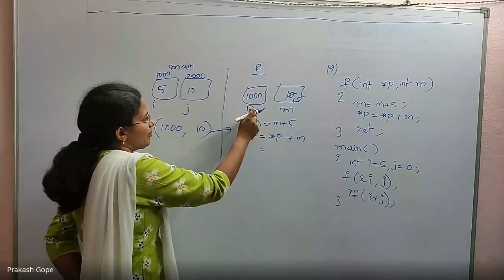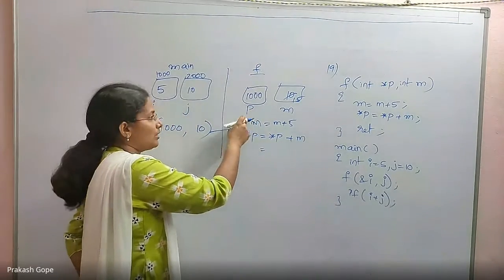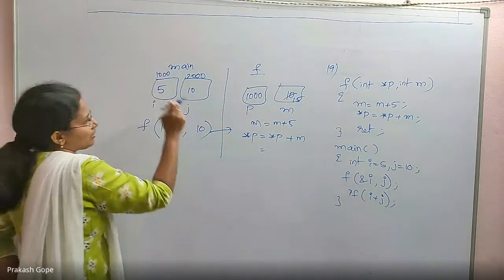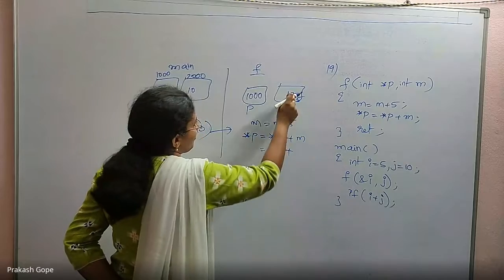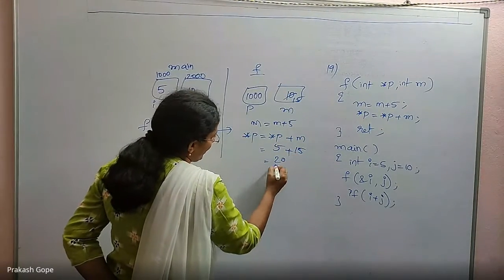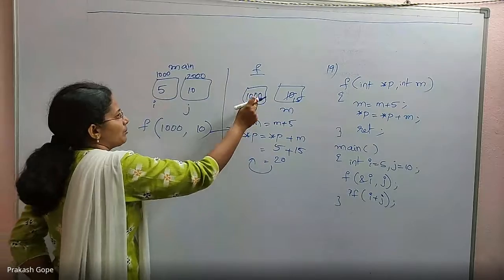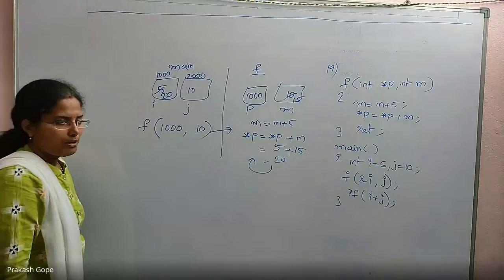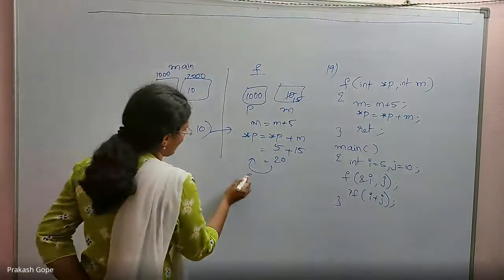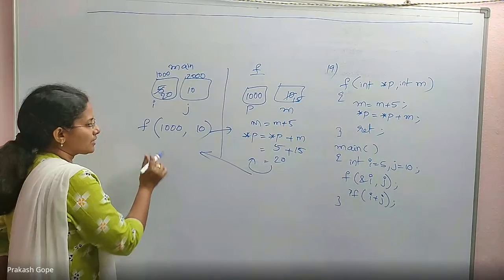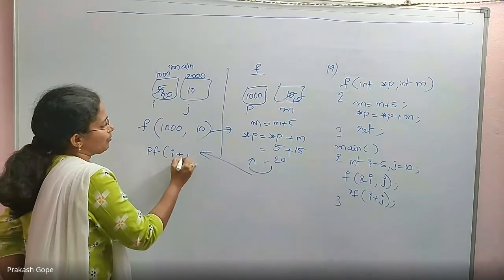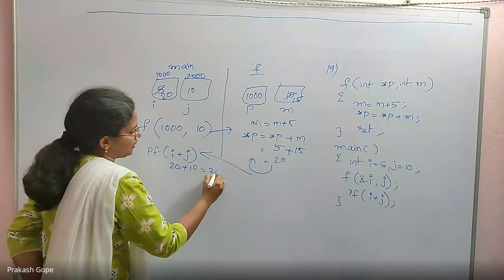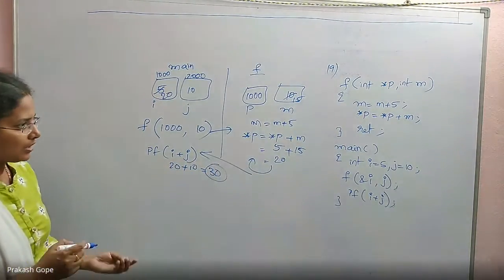Then *p = *p + m. What is *p? p is a normal integer pointer. So p has some address, and the value at that location is 5, plus m. The m value is 15. Total 20 must be placed in *p. p has some address, and at that the value 20 should be placed. Finally return, back to the calling environment. In this, I am saying printf of i + j. What is the i + j value? 20 plus 10 is 30. 30 is the answer.